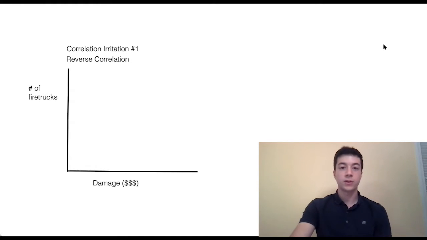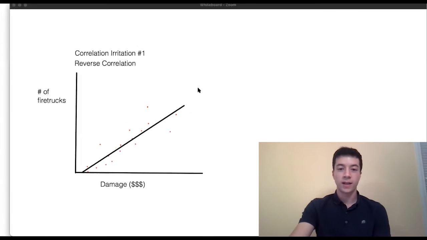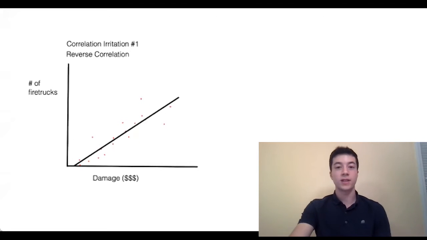When you do this, you will see a correlation between the amount of damage and the number of fire trucks at the scene. It makes sense because greater damages require a greater number of fire trucks to arrive and help put out the fire. You might then jump to the conclusion that the damage is causing more fire trucks to show up. However, if you can conclude causation one way, it has to work the other way too, and this is where things get tricky.